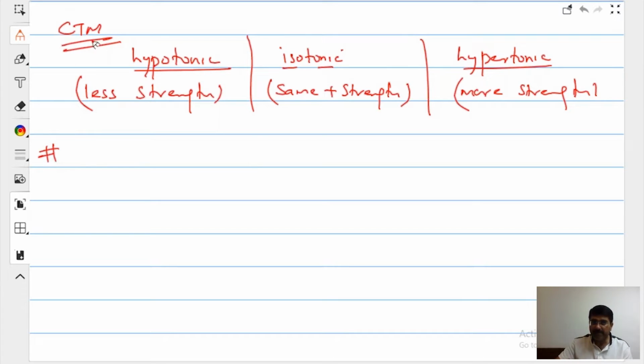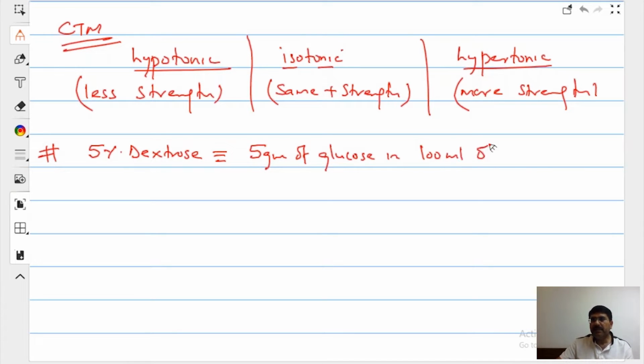See, there are two solutions which everybody should remember. It is 5% dextrose. What does it mean? 5 gram of glucose in 100 ml of solution, that is obviously going to be water.